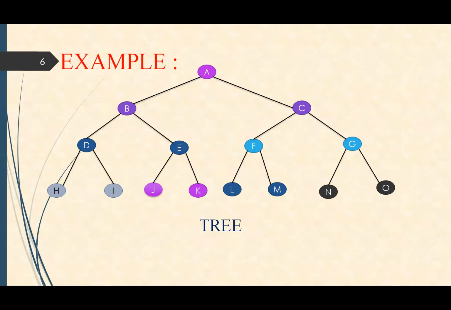Example: vertex A is the root, then vertex B and C are nodes, then vertex D, E, F and G are branches, then vertex H, I, J, K, L, M, N and O are leaves.